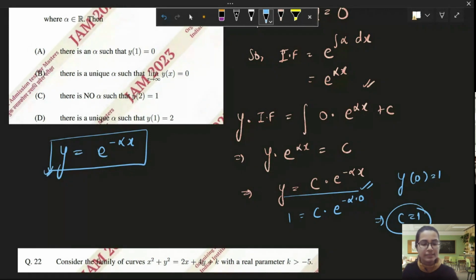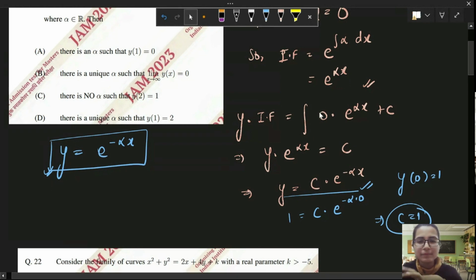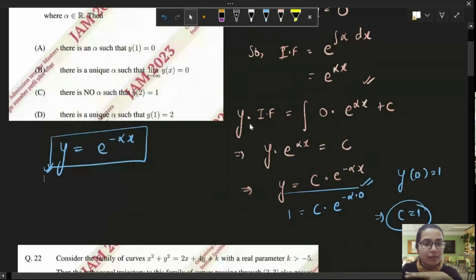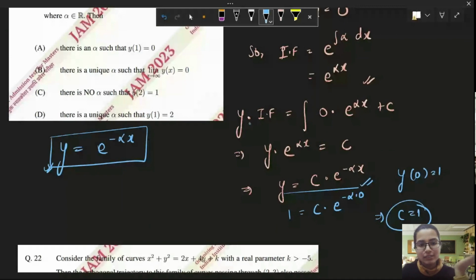Now let us consider the options. The first option says that there is an alpha such that y(1) is equal to 0. I want you guys to solve this question. Keep solving these questions with me. I might be asking one or two questions in between. So keep solving these questions with me, okay? So there is an alpha such that y(1) is equal to 0.